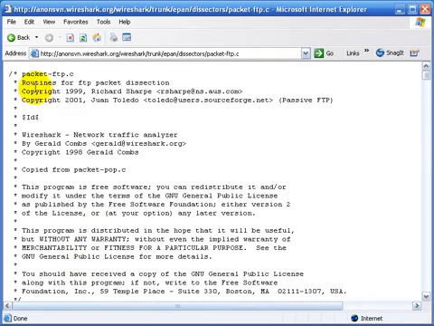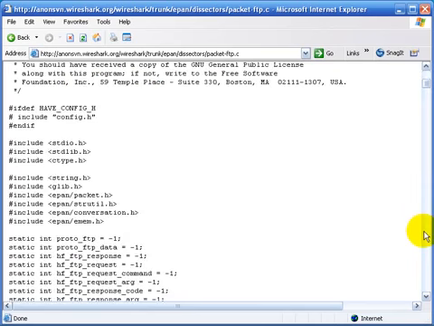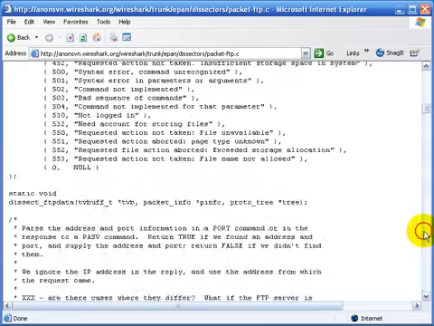And you can see it explains at the top that these are the routines for FTP packet dissection. You can see who wrote this, who worked on this. If there's any sort of extra copyright information, you'll see it at this point. And as we scroll through, you'll be able to see the code.